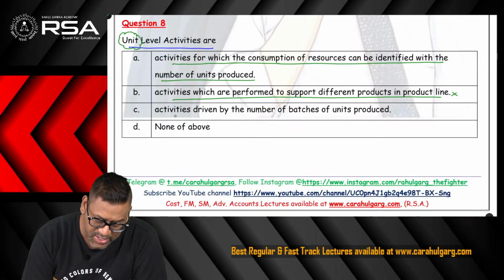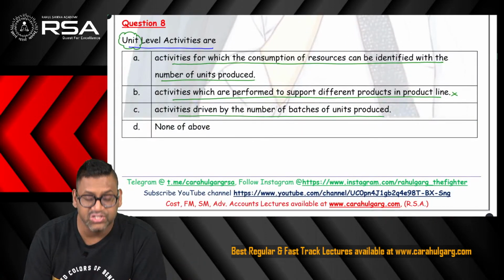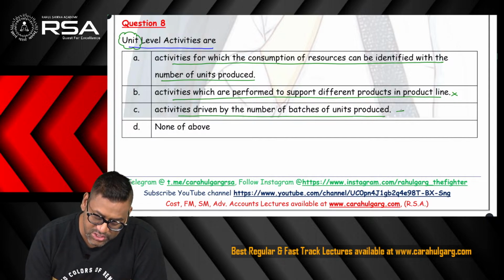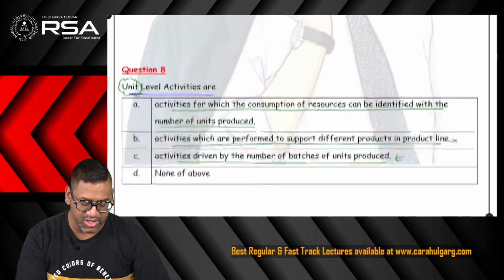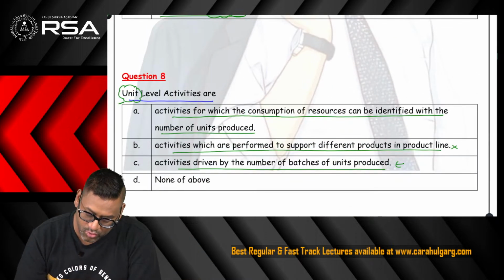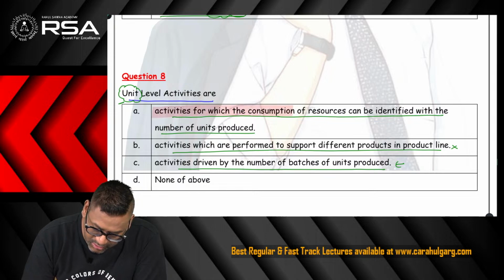Third option says activities driven by the number of batches of units. No, the activities which are driven by the number of batches of units, those are called the batch level activity. Over here it is asking unit level activity. So option A is the correct answer.